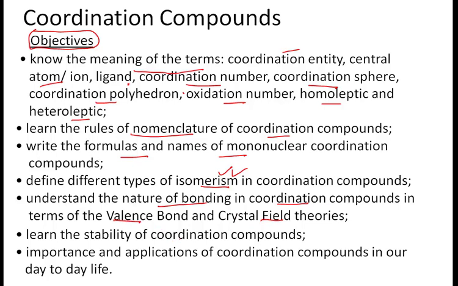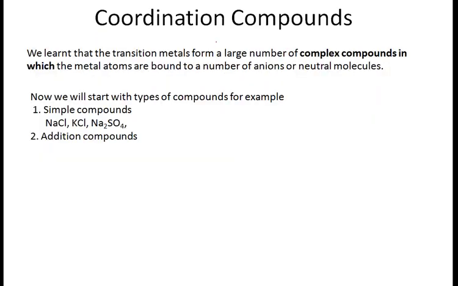Then stability of coordination compounds, how stable they are and how they are formed, right? And then important applications of coordination compounds in our daily life. So after the completion of the chapter, these points will be clear in our mind.